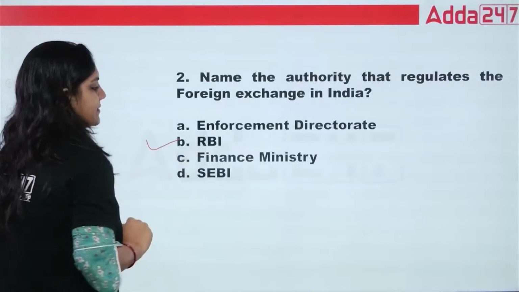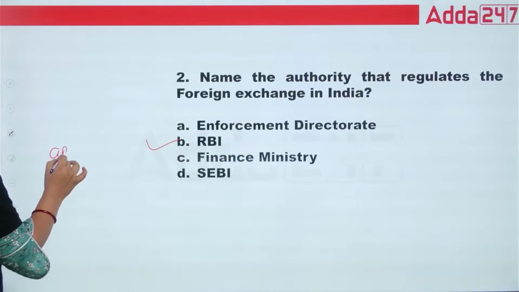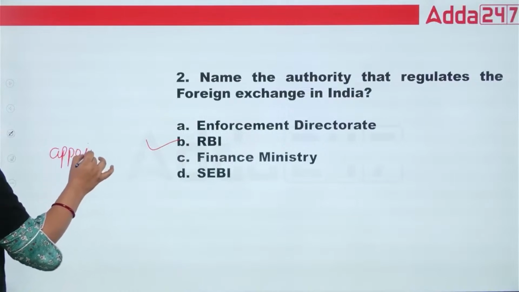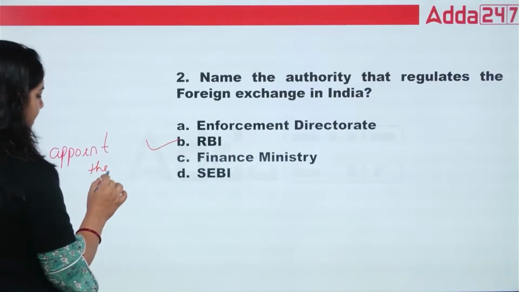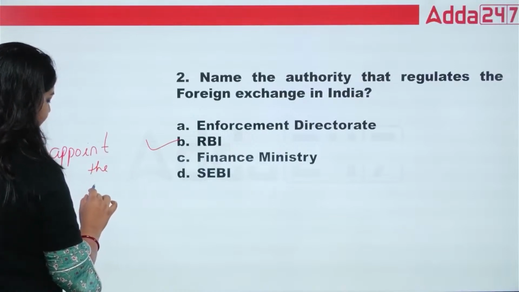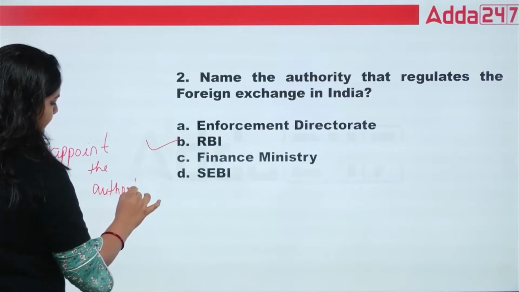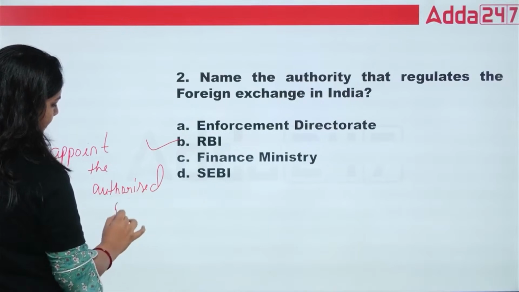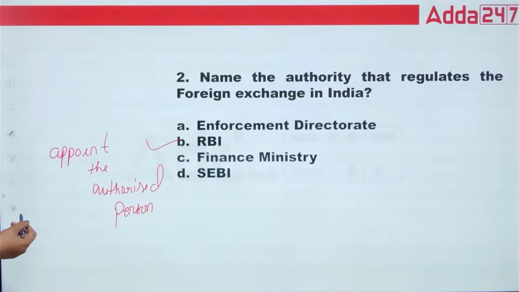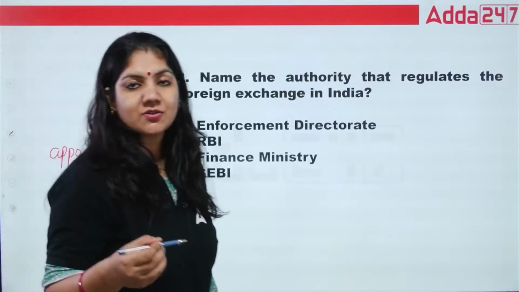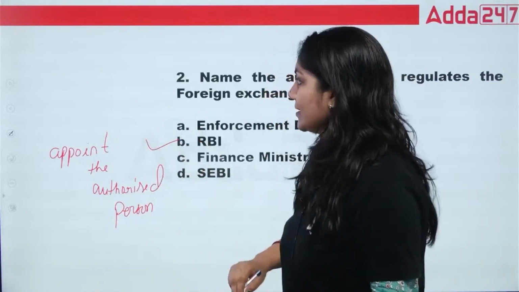The right answer is B. RBI always appoints the authorized person, and the power is also given to RBI to give any directions to the authorized person. So this is the right answer.